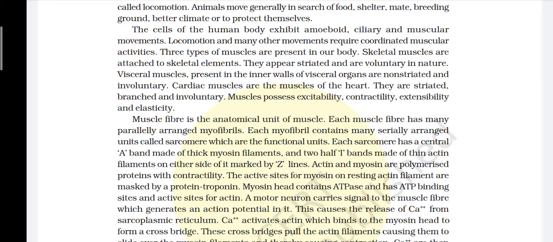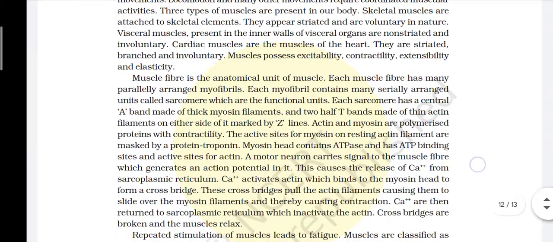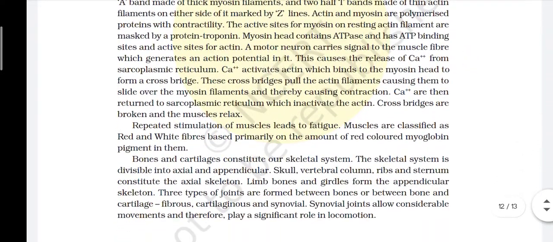A motor neuron carries a signal to the muscle fiber, which generates an action potential in it. This causes the release of Ca++ from the sarcoplasmic reticulum. Ca++ activates actin, which binds to the myosin head to form a cross bridge. These cross bridges pull the actin filaments, causing them to slide over the myosin filaments and thereby causing contraction. Ca++ is then returned to the sarcoplasmic reticulum, which inactivates the actin. Cross bridges are broken and the muscle relaxes. Repeated stimulation of muscle leads to fatigue. Muscles are classified as red and white fibers based primarily on the amount of red colored myoglobin pigment in them.